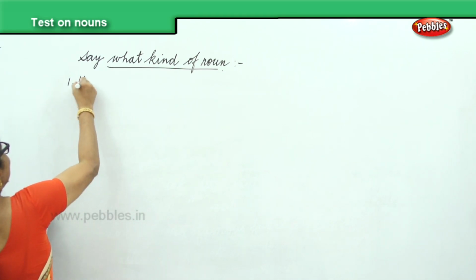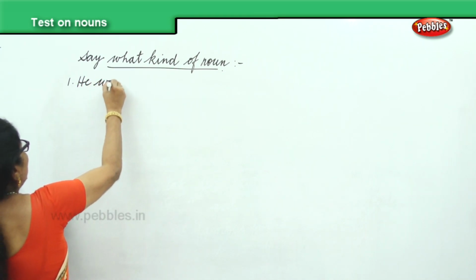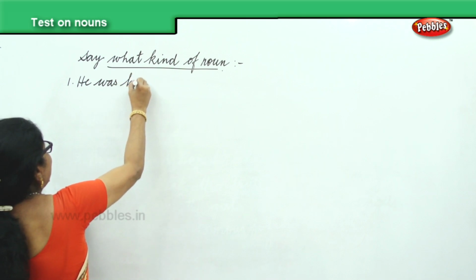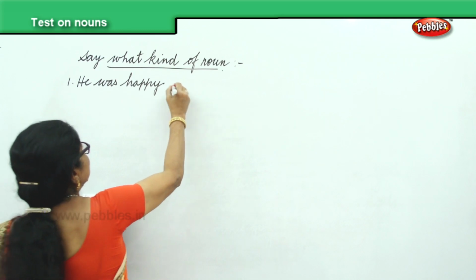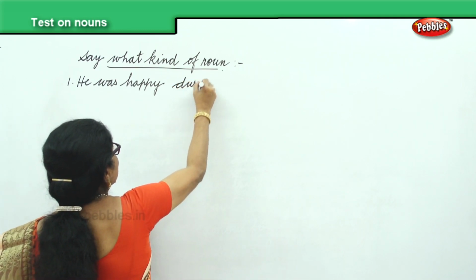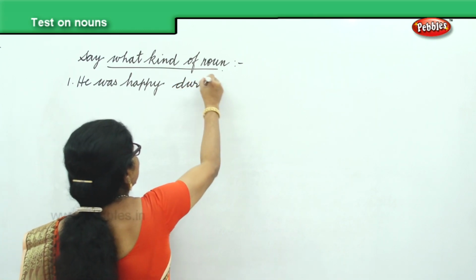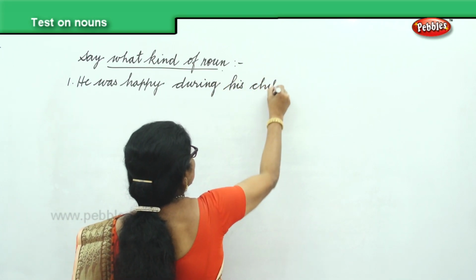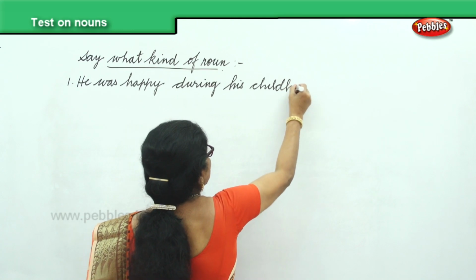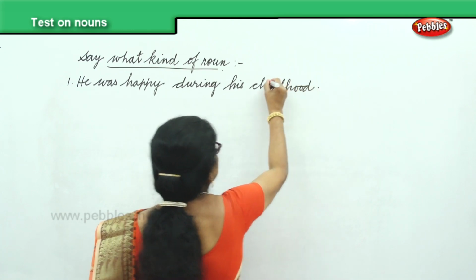He was happy during his childhood. Okay?